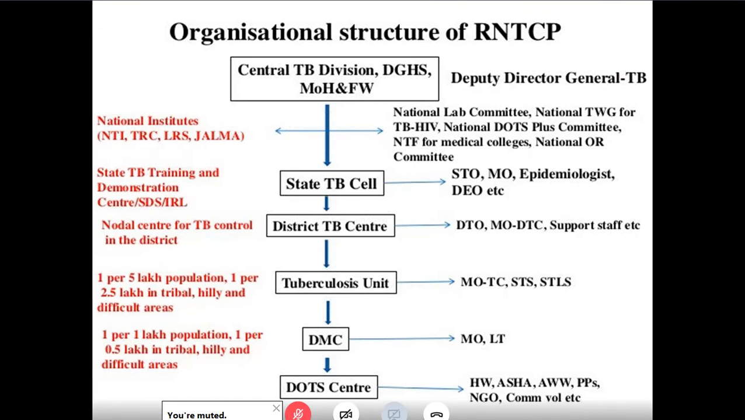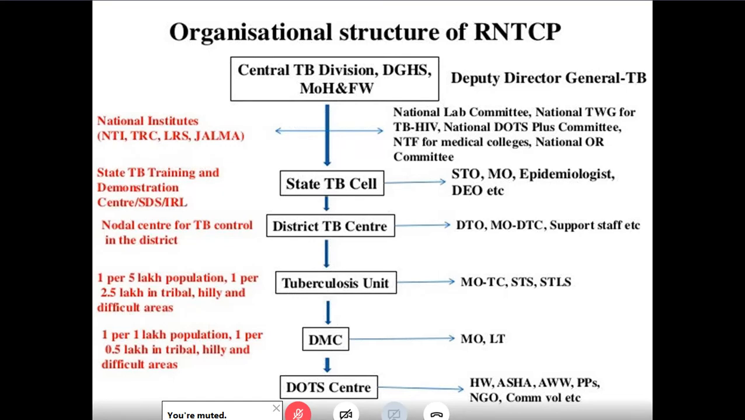Now, in RNTCP, we are still in RNTCP. We deviated to DOTS, Stop TB, and End TB. Now, it has an organizational structure starting from the center to the state TB cell to the district TB center. And under the district TB center, we have the tuberculosis unit and DMC or district microscopy centers. And underneath them, we have the DOTS center. Against these, we have the staff who are working.